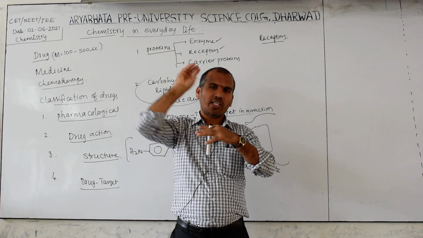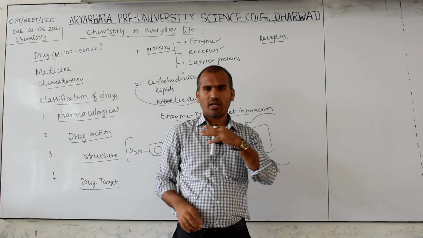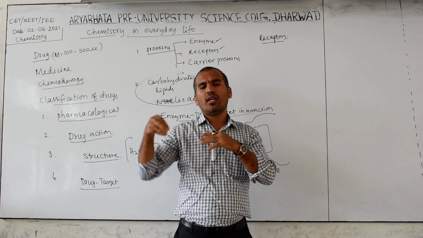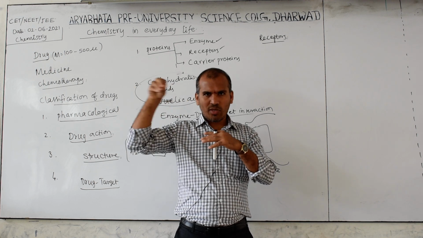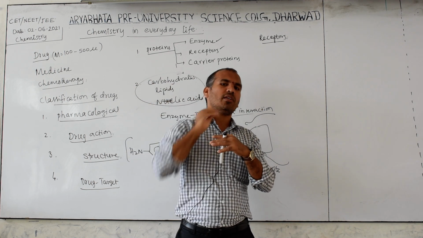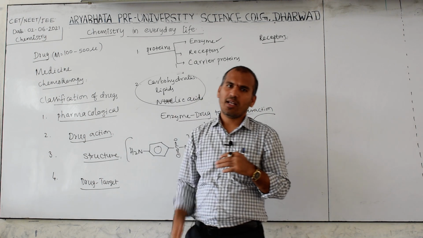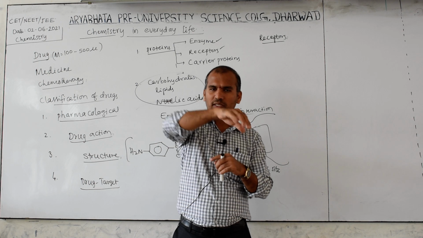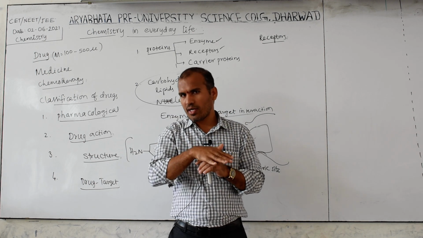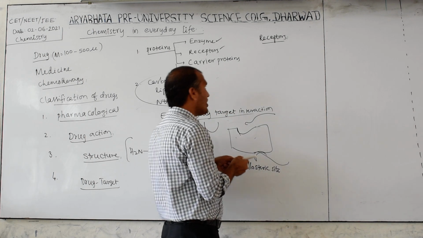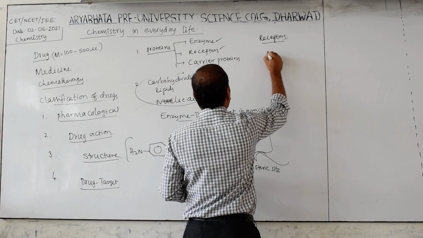That drug will inhibit its activity. How does it inhibit? It occupies this position, because the drug also has a shape similar to the chemical messenger. When it occupies the site, there is no space for the chemical messenger, so the messenger will not attach to the receptor, and that activity is stopped. This process is called antagonism.